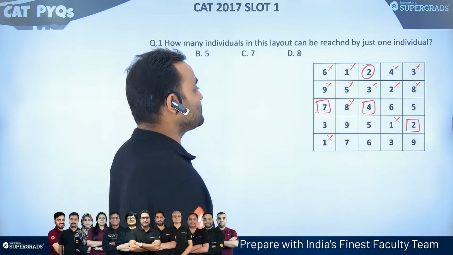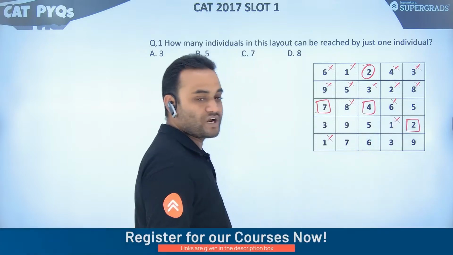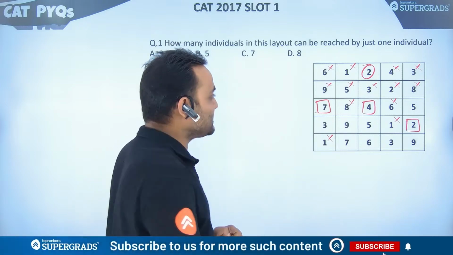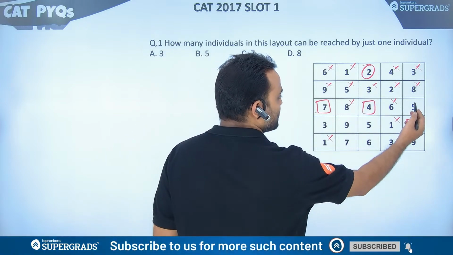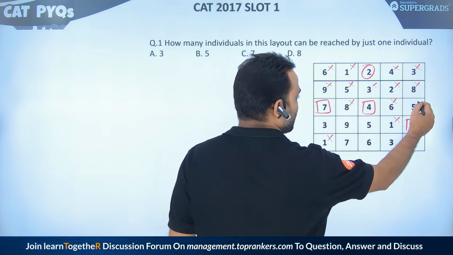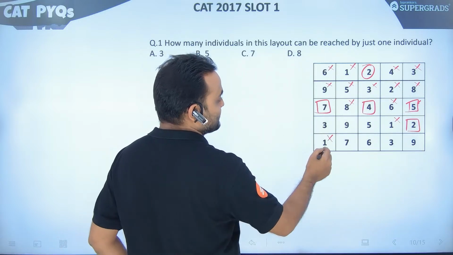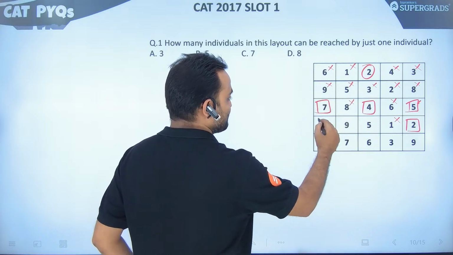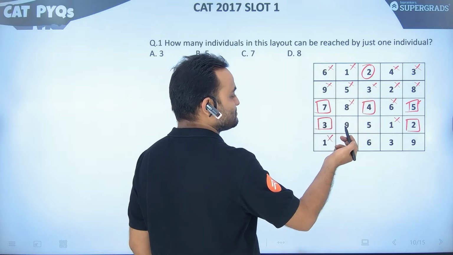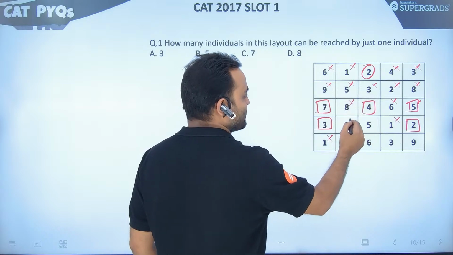What about this 6? 4, 1 on lower heights. Already see how quickly this is going. It looks like this would take a lot of time, but it isn't so. 5 can be reached by 2 only, not 6, not 8. Beyond this, no one is at a higher height. So we can select 5. What about 3? 3 can be reached by 1. The other numbers are bigger. Let's select 3. What about 9? 9 is the largest number. So 3, 5, 7, 8, everyone can reach 9.